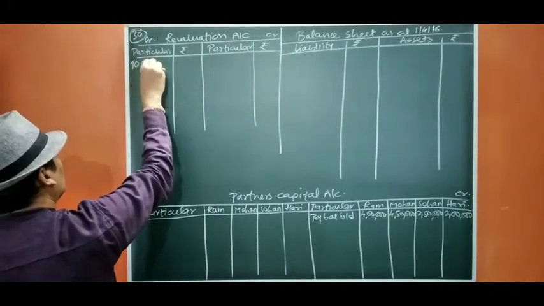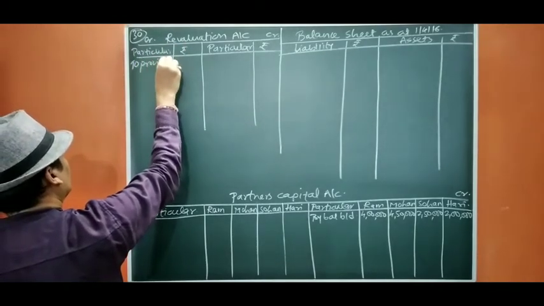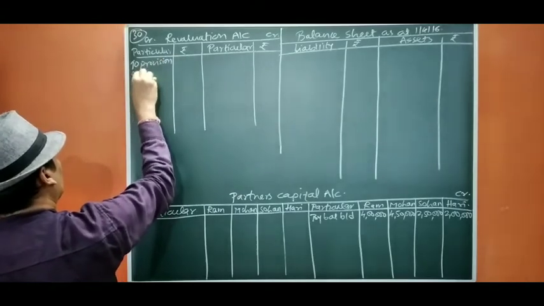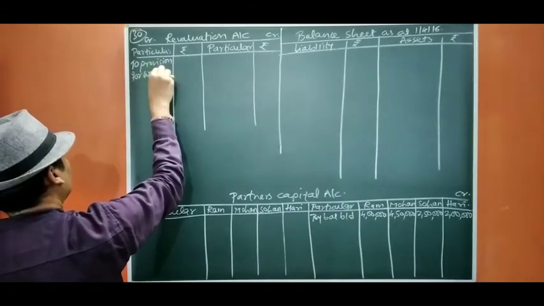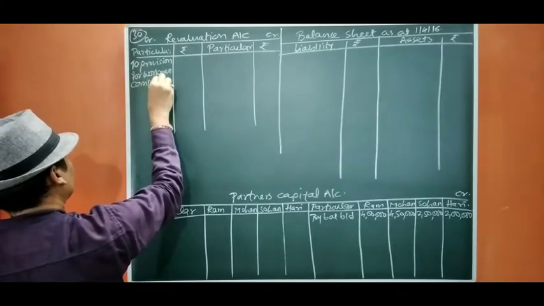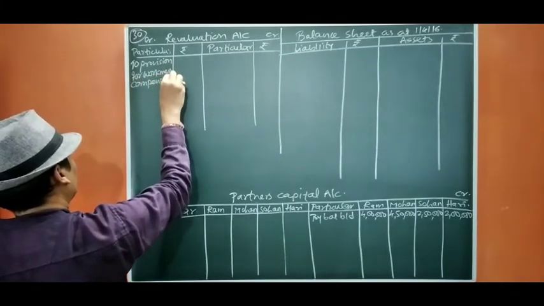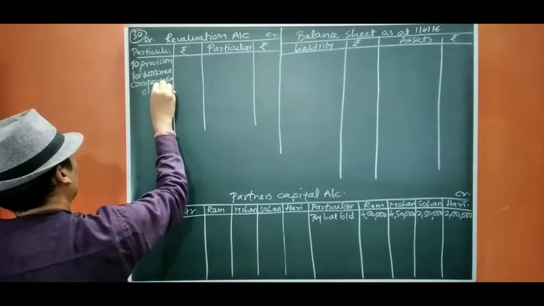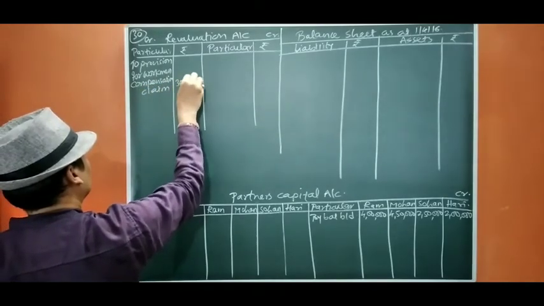So provision for workman compensation claim. Okay, so it is 30,000.